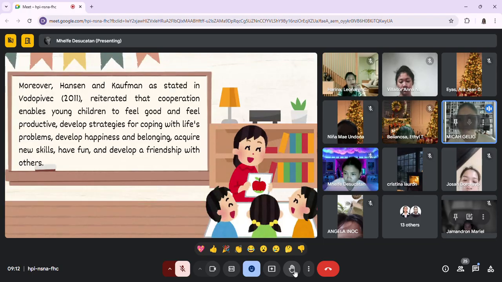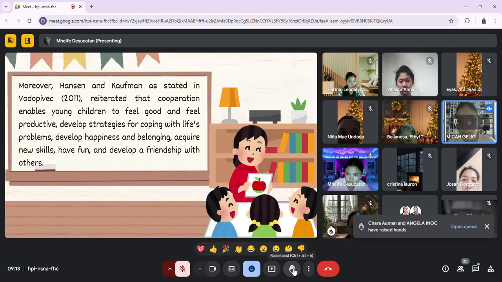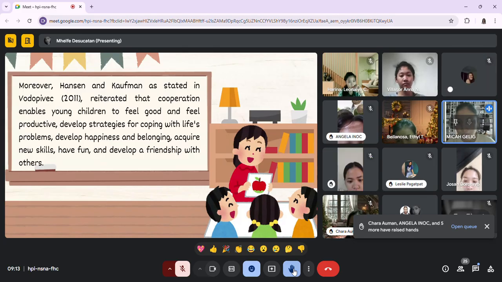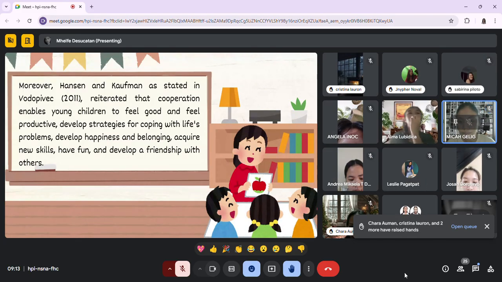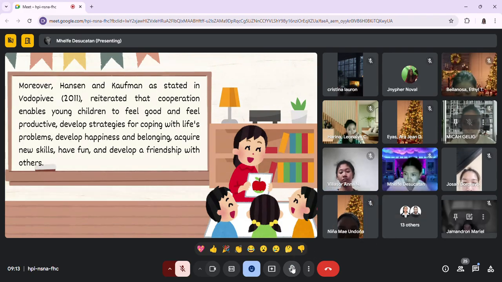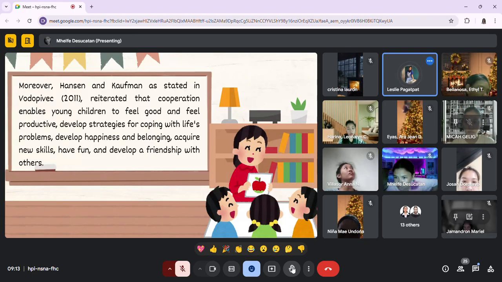Thank you. So can someone read the slide? All right, Miss Pagatpat. Moreover, Hansen and Kaufman, as stated in Vodopivic 2021, reiterated that cooperation enables young children to feel good and feel productive, develop strategies for coping with life's problems, develop happiness and belonging, acquire new skills, have fun, and develop friendships with others. All right, thank you so much.